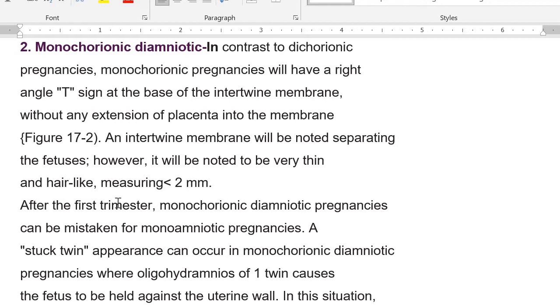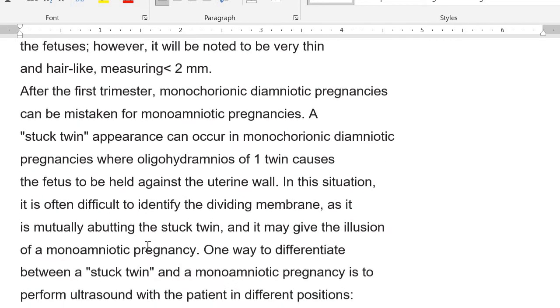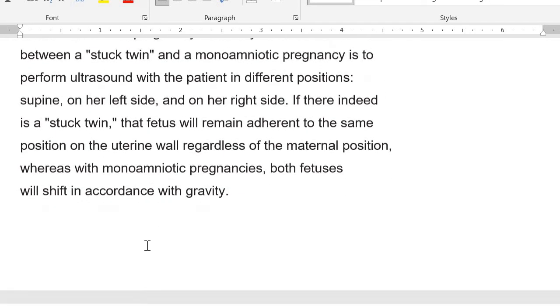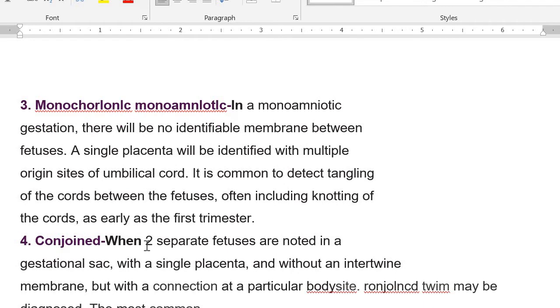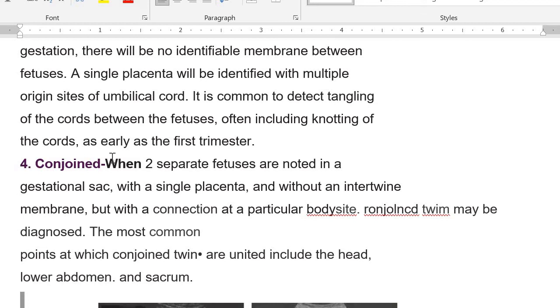In the first trimester, monochorionic diamniotic pregnancies can be mistaken for monoamniotic pregnancy, and a stuck sign appearance can occur. But what is the answer? You should repeat the ultrasound to see that these are two different fetuses. In cases of monochorionic monoamniotic pregnancy, what happens? You will see two fetuses and you will see that liquor is there, but you will not see any separating membrane. Basically, you are supposed to determine chorionicity at or before 14 weeks of gestation.